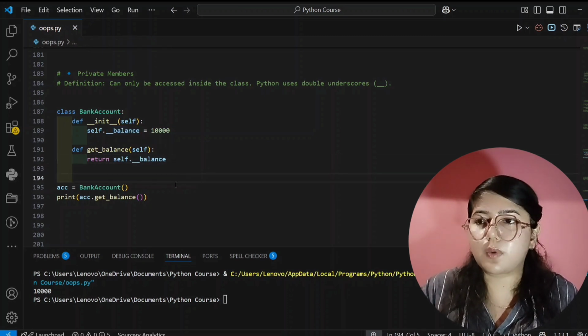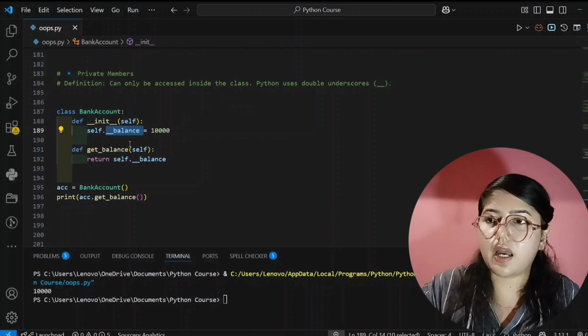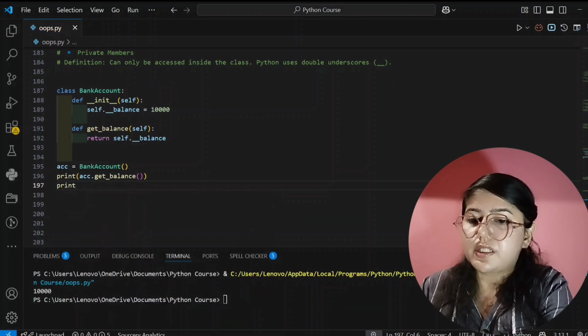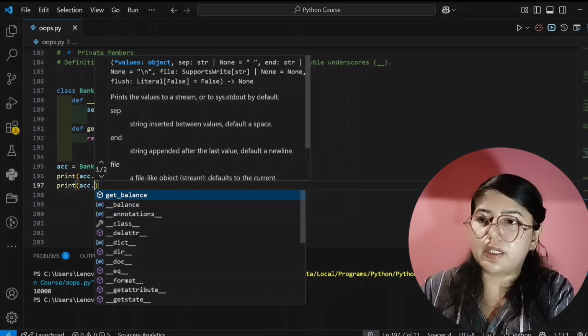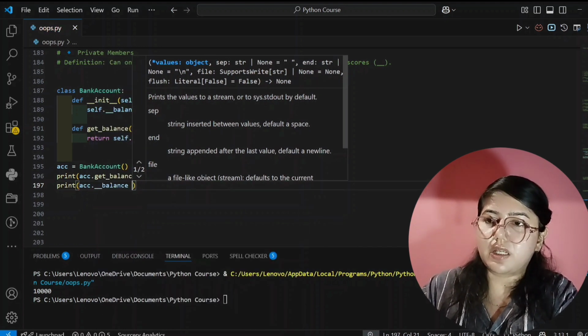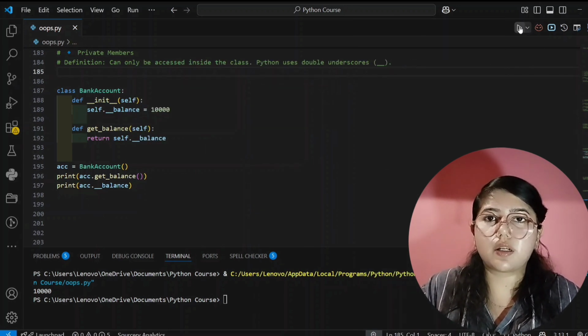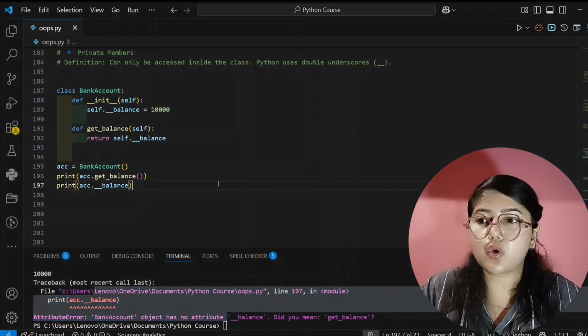So if you want to check whether this is private or not, you have to print it directly. Our name is balance, so I'll copy this and print it outside the class and see what output comes. I will write print and then our object name, dot, and directly the property name, and that is balance. Now I will run this code, and it will show an error. See here, it is showing an error. So I hope you understood how to use the private access modifier.